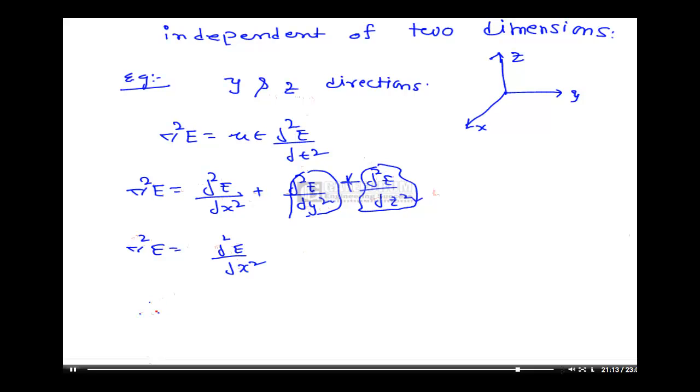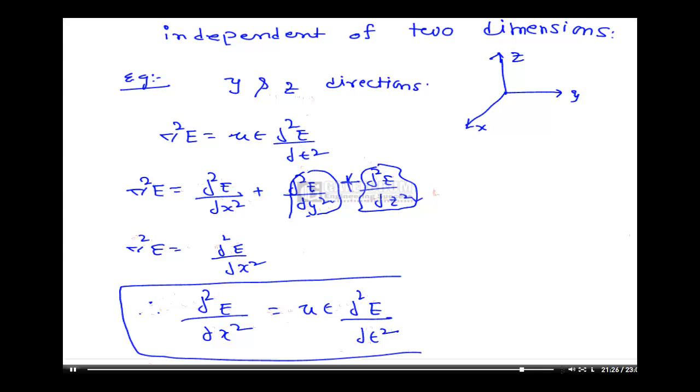Then what happens to the wave equation? Therefore, dou square E by dou x square is equal to mu epsilon dou square E by dou t square. This is the wave equation for the particular case where the propagation of the wave is independent of the two directions y and z. So the wave equation reduces to this simple form.